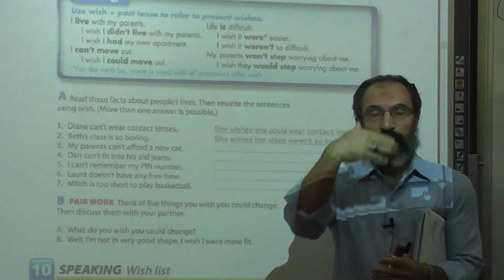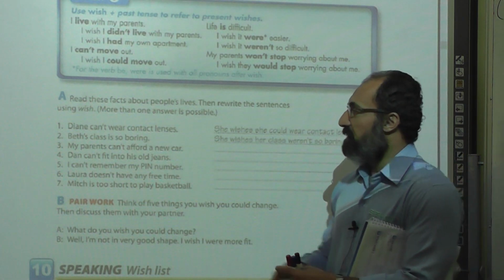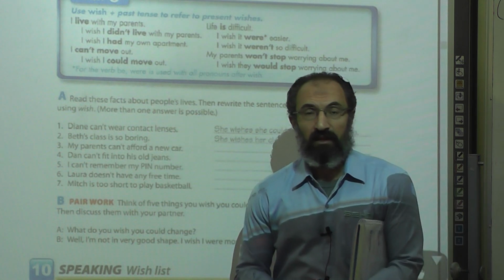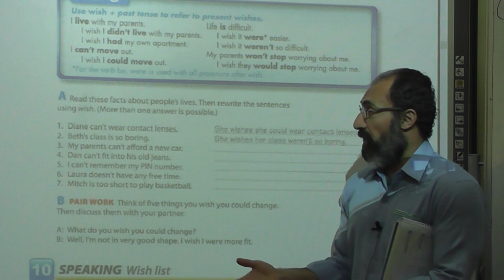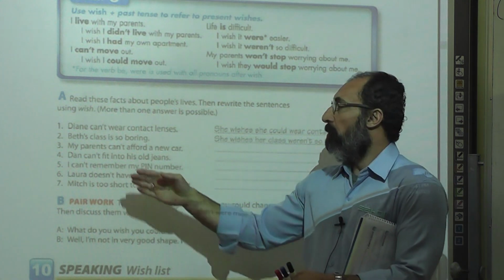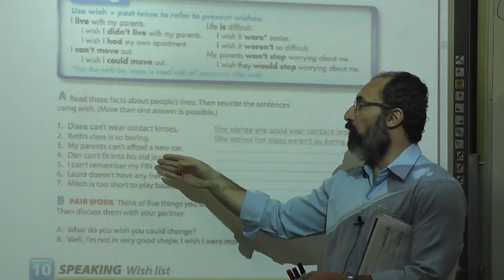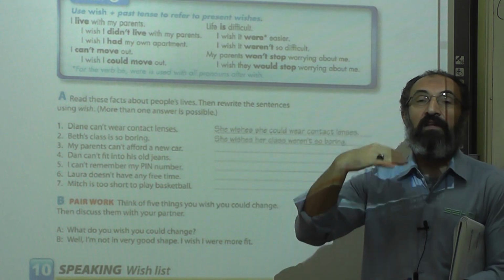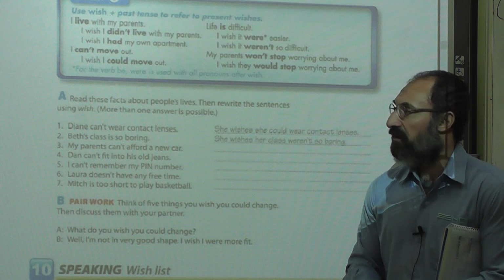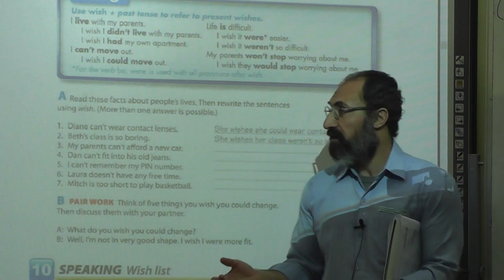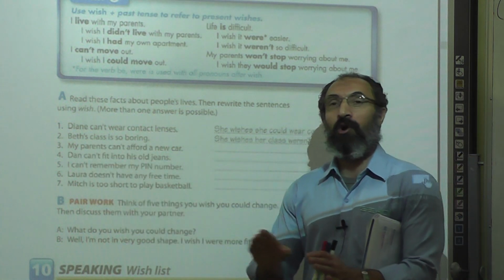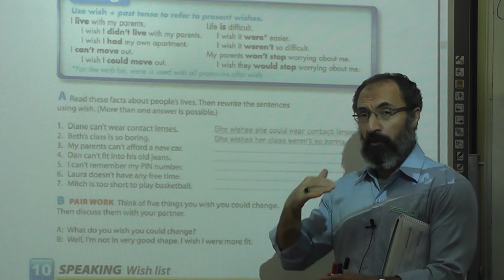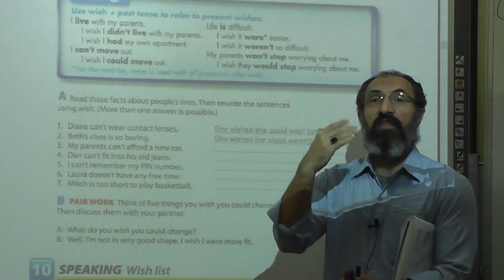Okay? Let's have one more example, which is number 3. My parents can't afford a new car. They cannot buy a new car. So first of all, we have to think of the subject of my sentence, which is my parents. It's a plural noun, so our pronoun referring to that is they.